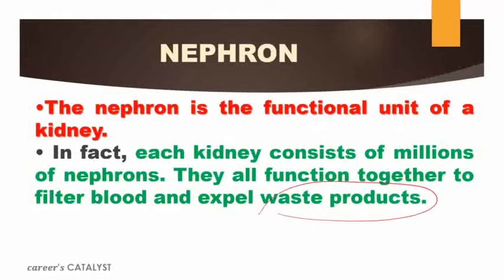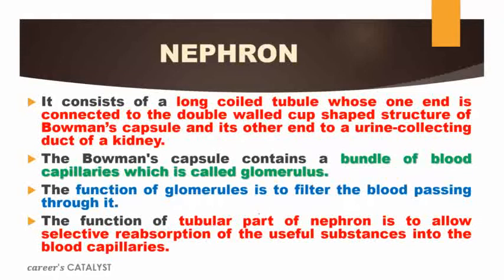So you can say the nephron is basically the excretory unit of the kidney, because in the kidney the filtration occurs in the nephron. That's why the nephron is considered the filtrating unit. Now, it consists of a long coiled tubule whose one end is connected to a double-walled cup.